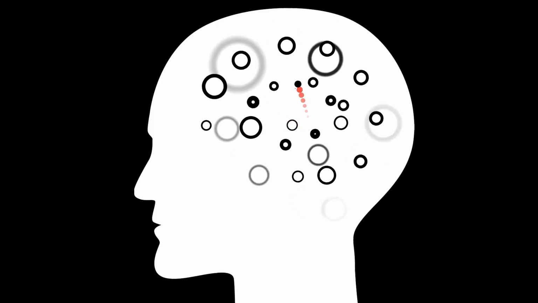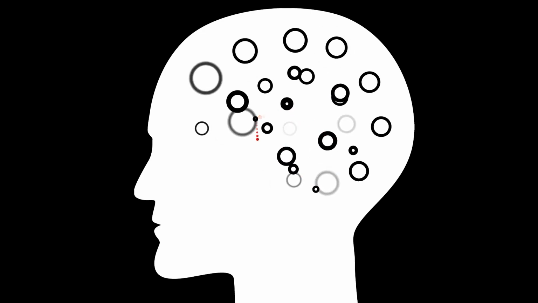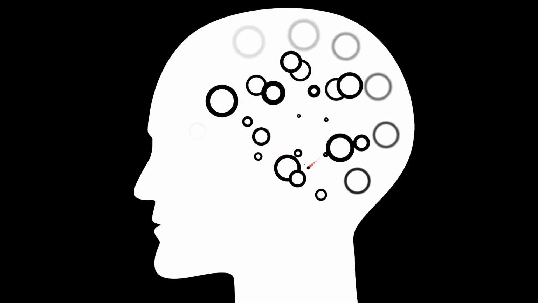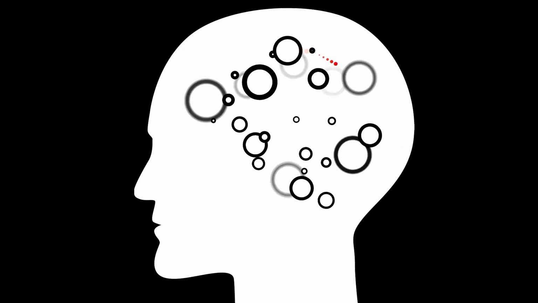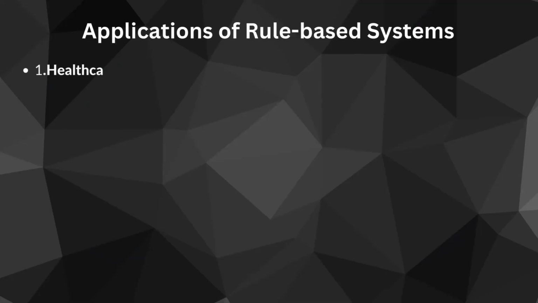So, rule based AI models are like giving your computer a set of instructions, that is rules, and information, that is facts, to make it act smartly. When a specific situation matches the conditions you have set, that is the trigger, the computer takes the action you have told it. Now, coming to the main point, that is the applications of rule based systems.